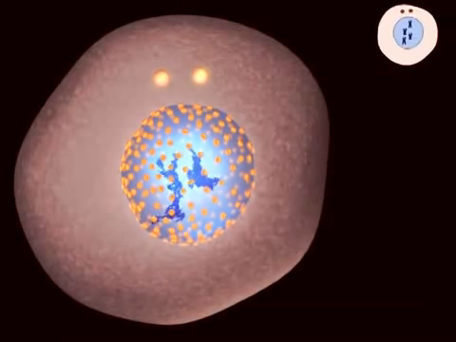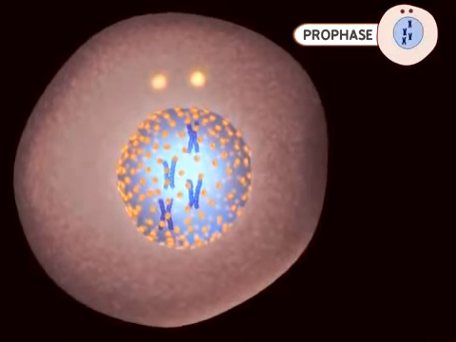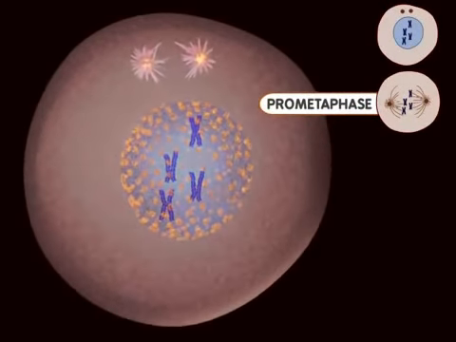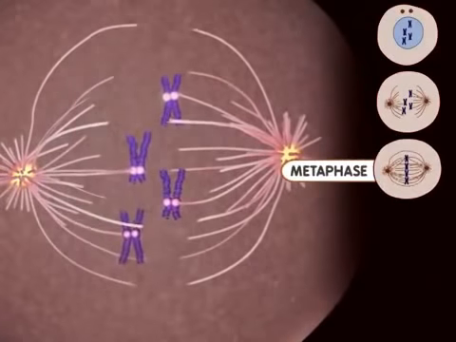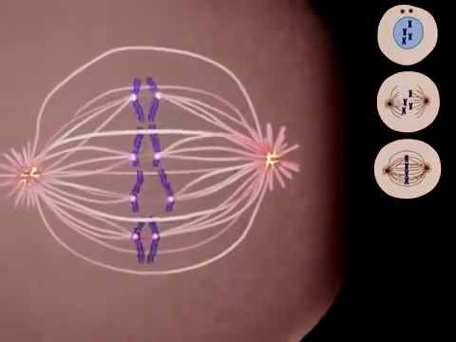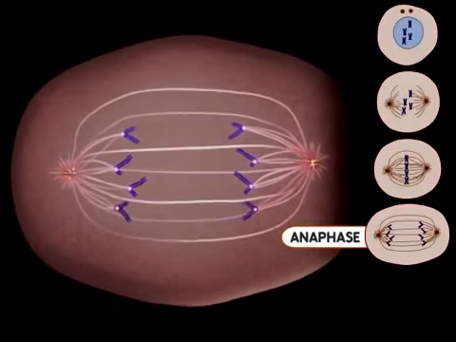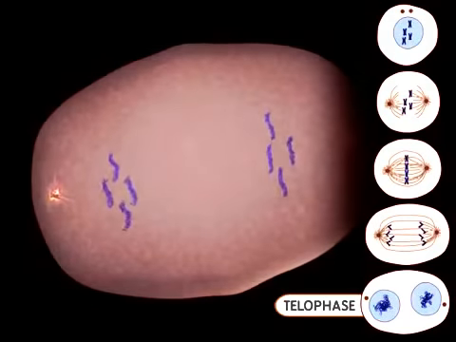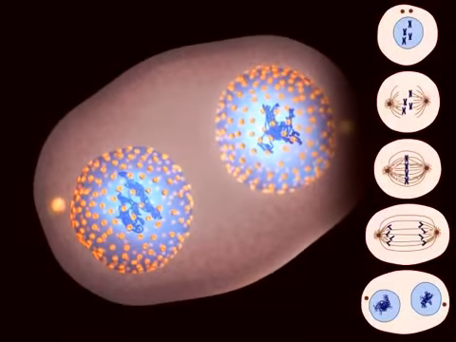Mitosis begins with prophase. Notice the DNA condensing into chromosomes during this stage. Microtubules appear during prometaphase, and the nuclear membrane breaks down. Metaphase occurs when the chromosomes are aligned at the center of the cell. During anaphase, the chromosomes are moving apart. The telophase stage is marked by the appearance of new nuclear membranes. This is the end of mitosis.